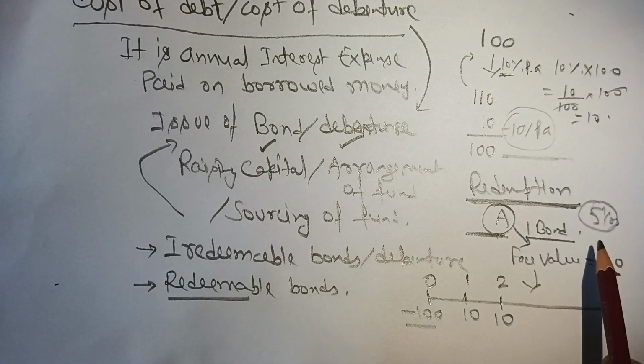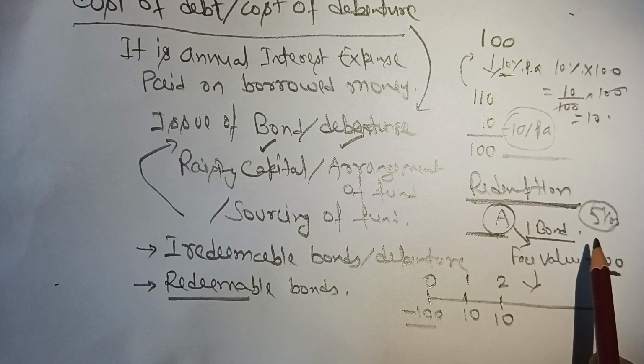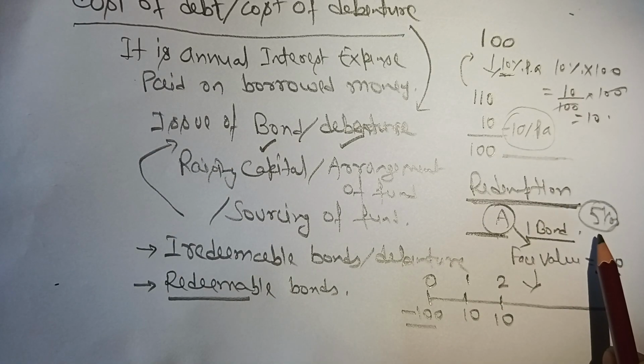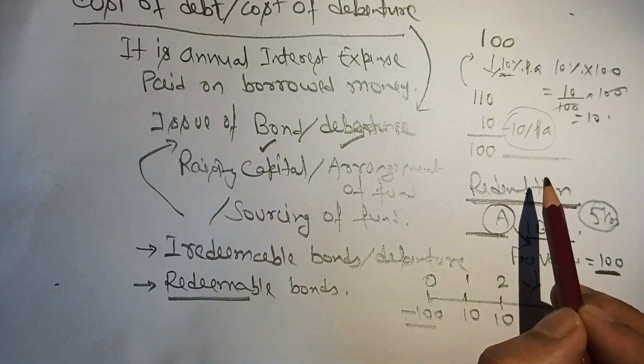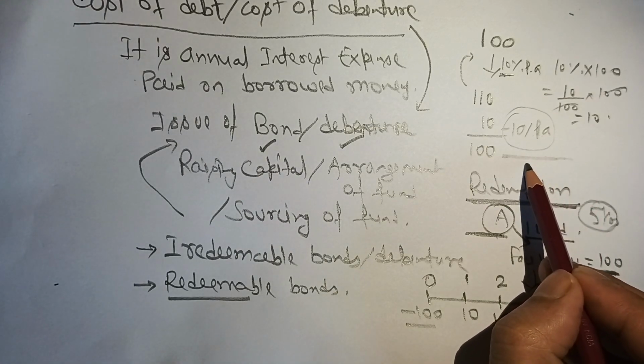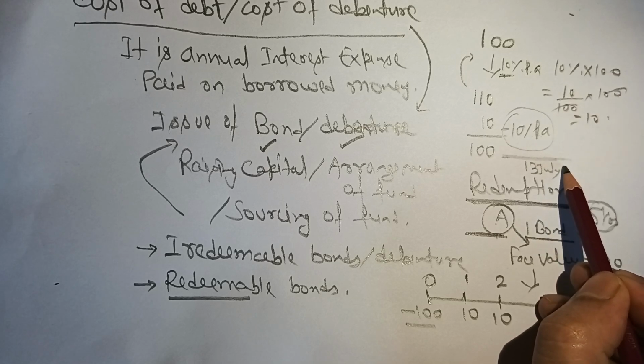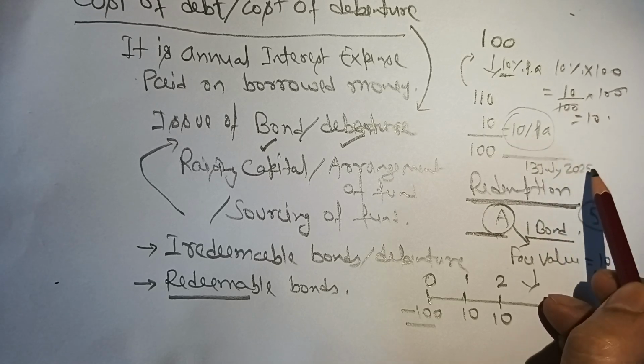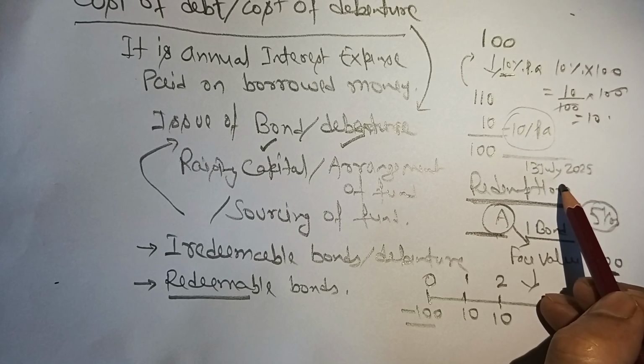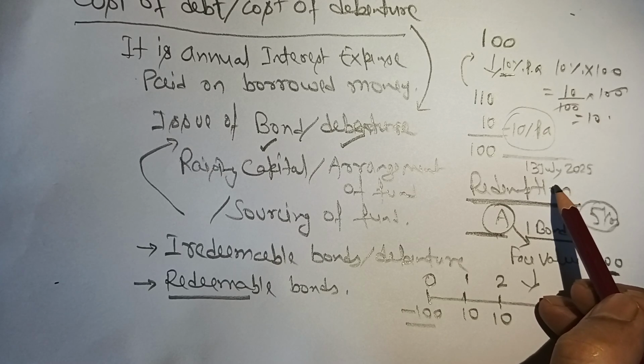But if this company decided to get this money for 5 years, suppose today is the 13th of July 2025. But today is Sunday, and bonds are issued in normal working days.